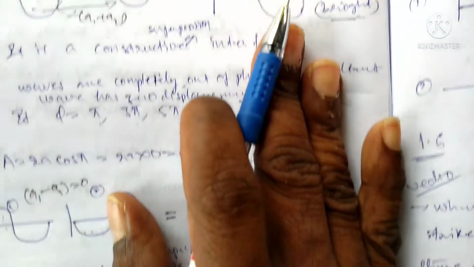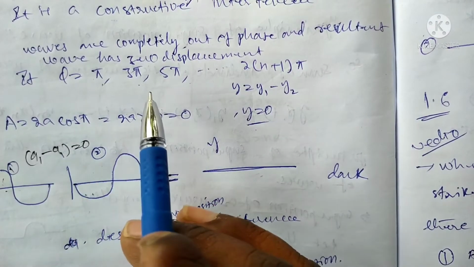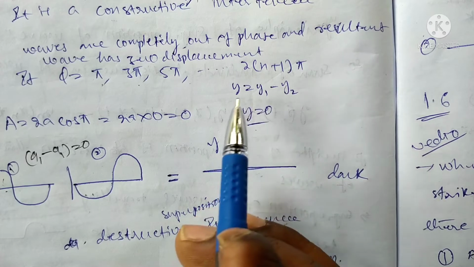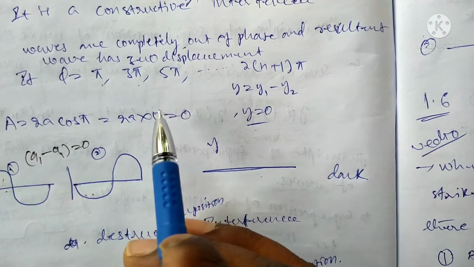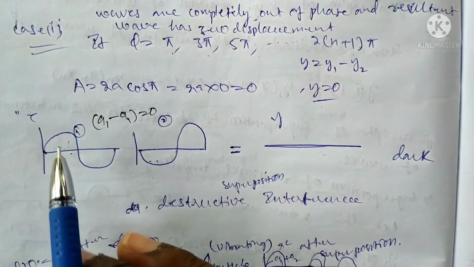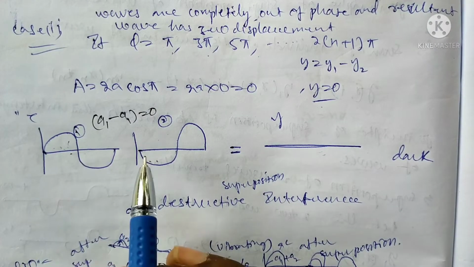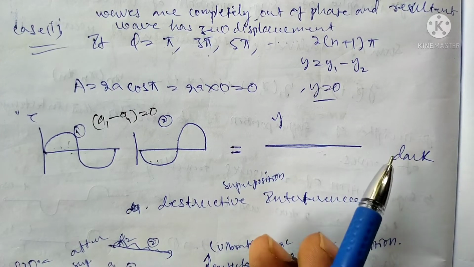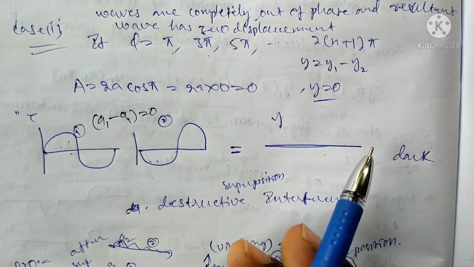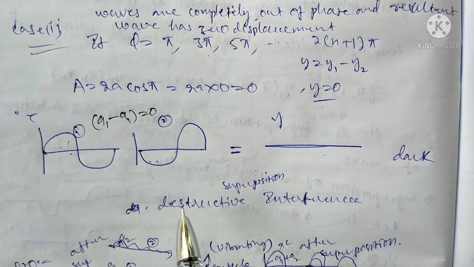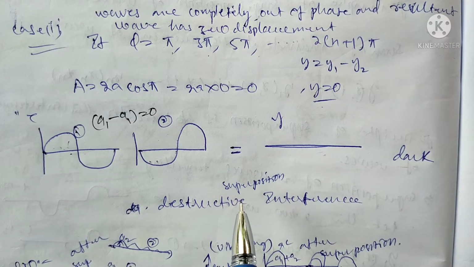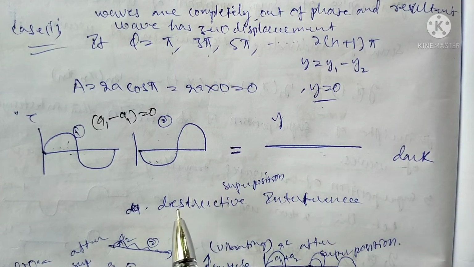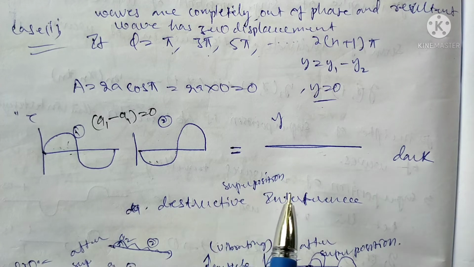And if phi is equal to pi, 3 pi, 5 pi, up to (2n plus 1) pi, the resultant disappears. It means the crest and trough cancel and we get a straight line. That is a dark ring or dark plane. This type of interference is called destructive superposition or interference.